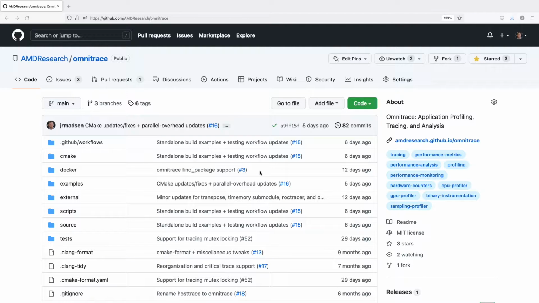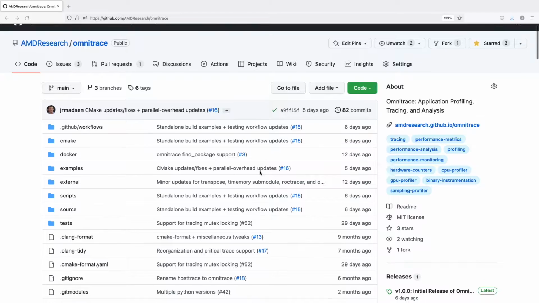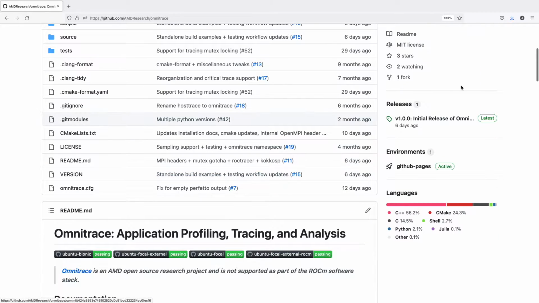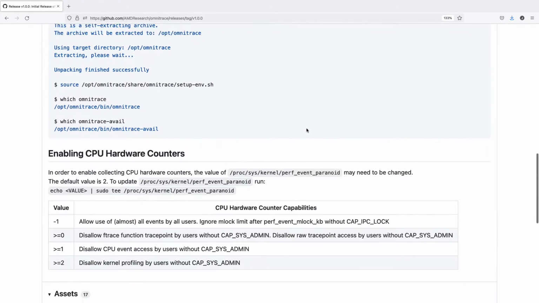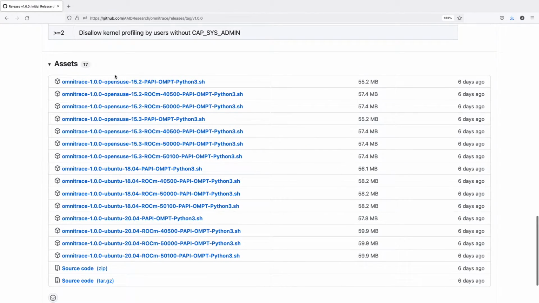So this video is just going to give you a quick little demo of how to install Omnitrace with a pre-built release. So the first thing we're going to do is go to github.com/AMDResearch/omnitrace. We're going to go to the releases, and we're going to scroll down to the assets.